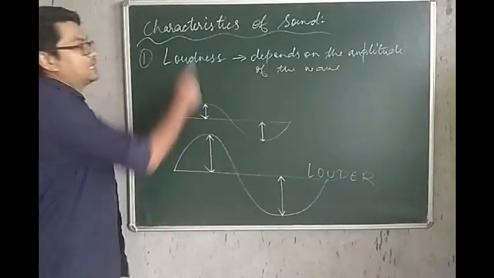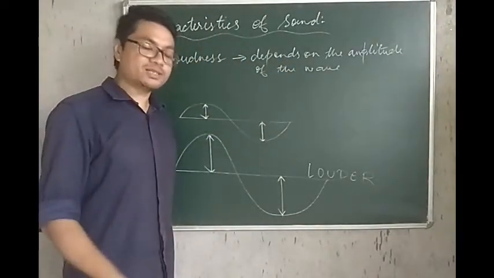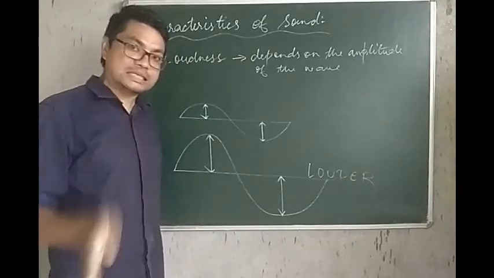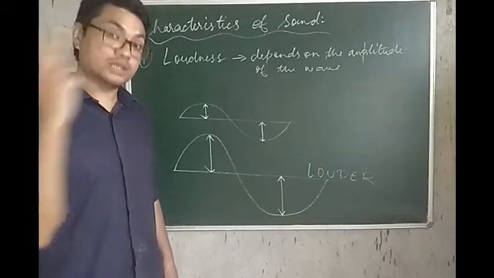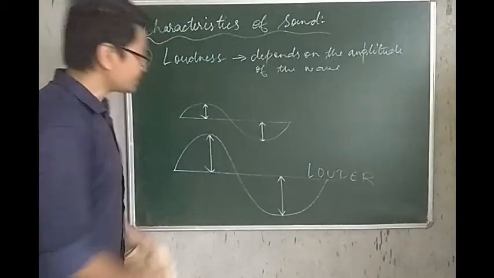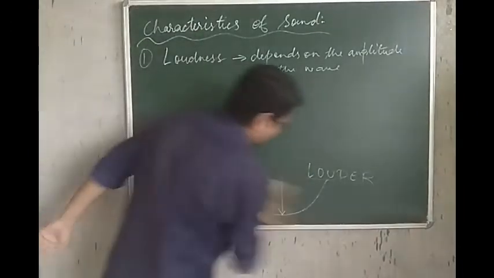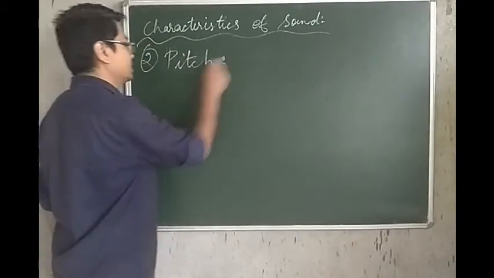So do remember, loudness depends on the amplitude of the wave, and it is the characteristic of sound because of which we can distinguish between a loud sound and a faint sound, although the two sounds may have the same pitch and the quality.